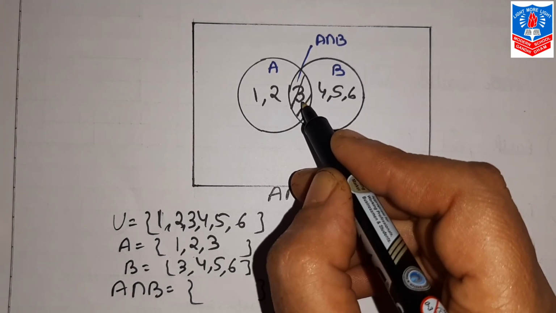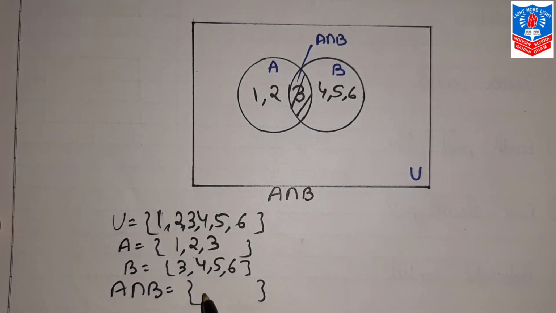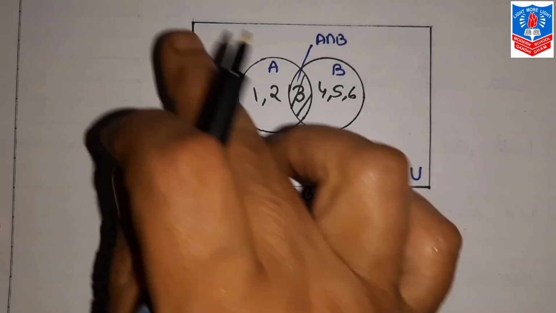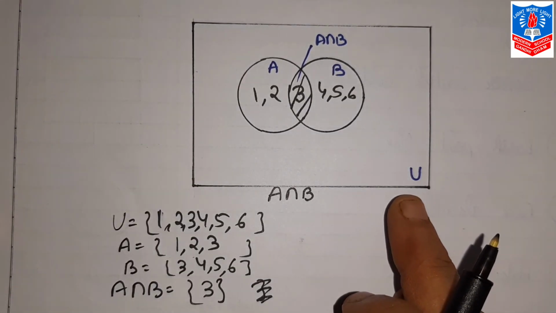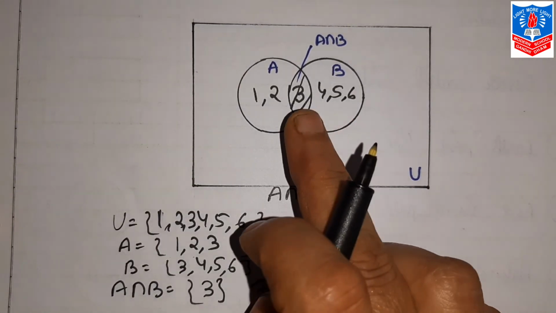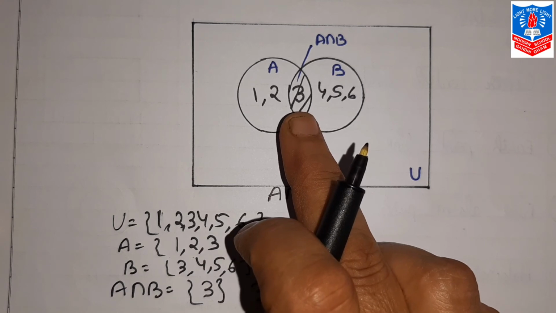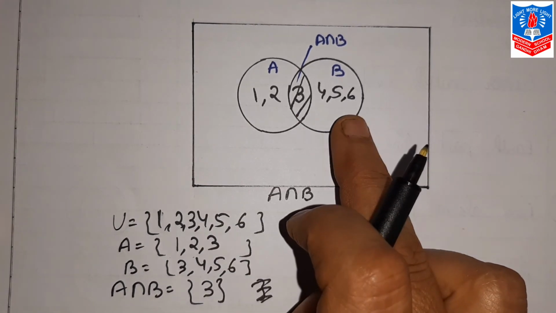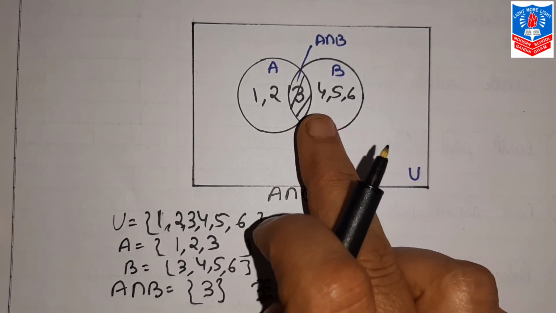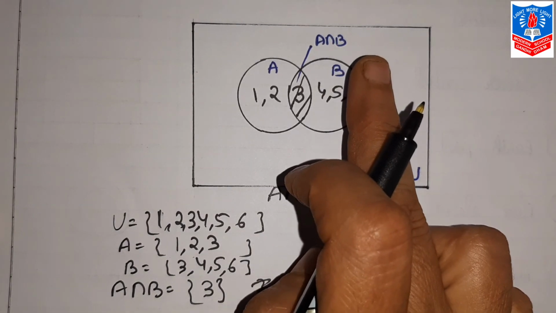That is only 3. So A intersection B will be 3. This is known as the intersection of two events: the elements which are in A as well as in B.